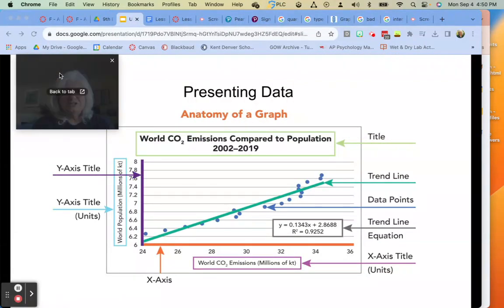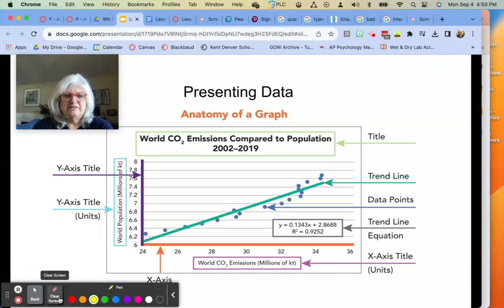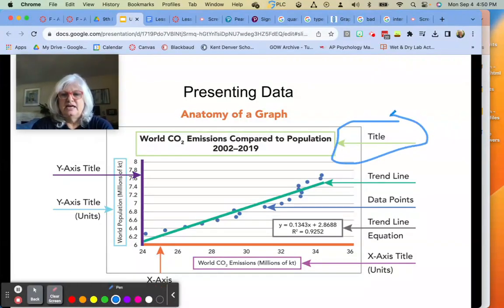Let's talk about what your graph should look like. First of all, and this is a lot, so I'm going to go over it pretty quickly, and then we're going to go through each one. So you definitely have to have a title. I'm going to highlight what I expect you to have in every single graph. So title is number one. You absolutely have to have a title, and we're going to practice getting some good ones.